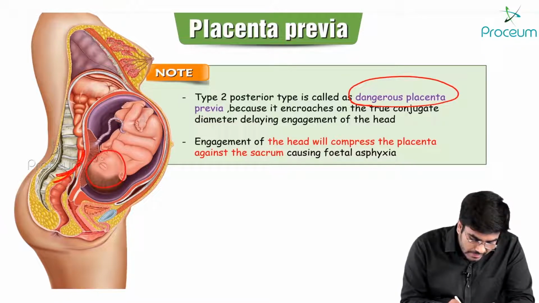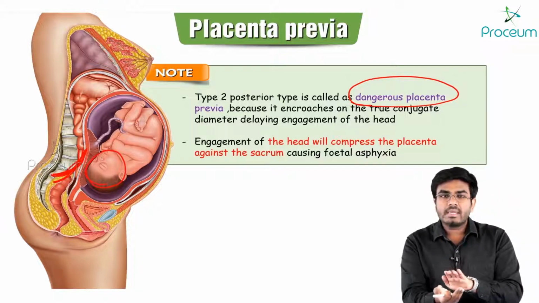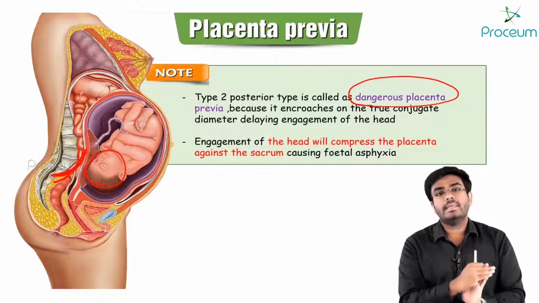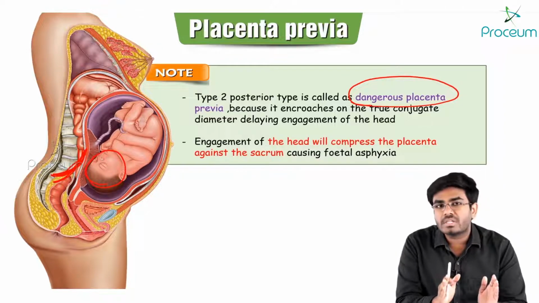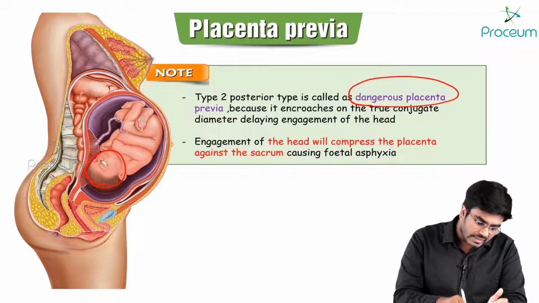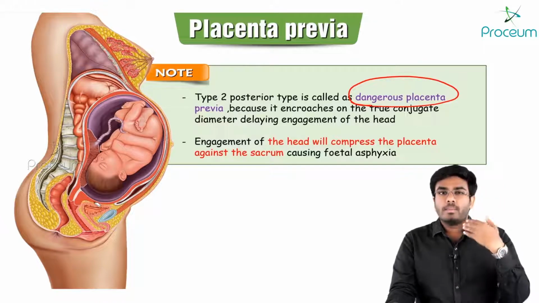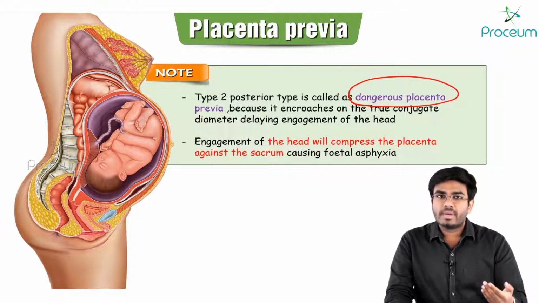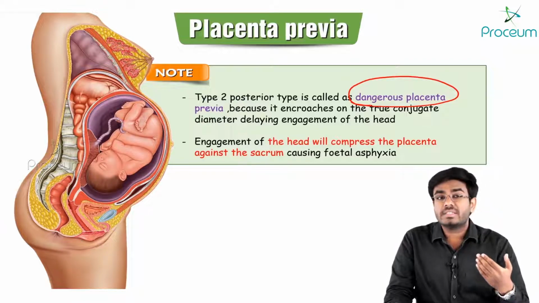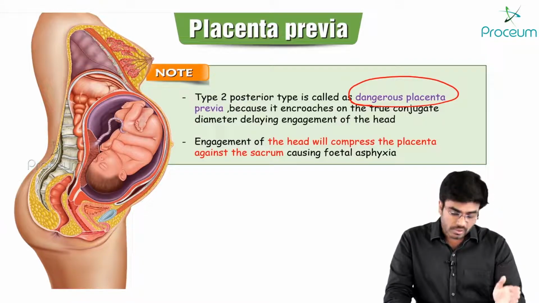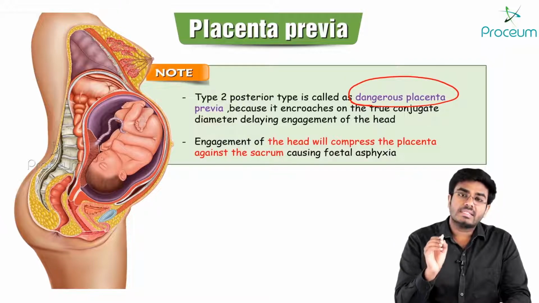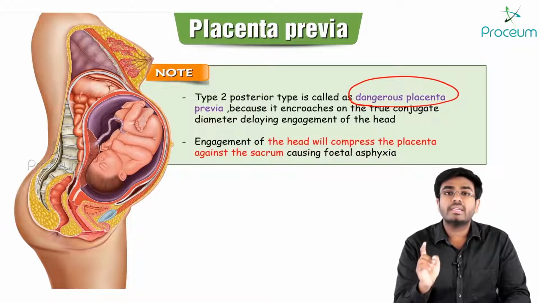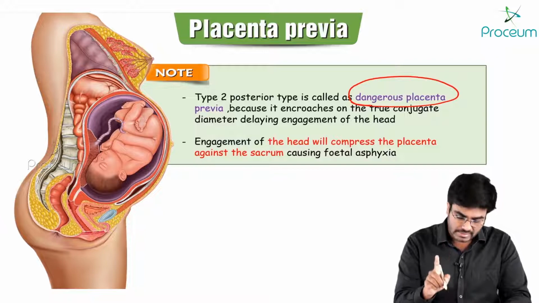Posteriorly there is the sacral bone and here is the baby's head. So that causes compression of the placenta. Whenever placental compression happens, the blood and oxygen supply to the baby gets compromised, and that may lead to fetal distress. So type 2 posterior is considered a dangerous type and it is also a major degree placenta previa.